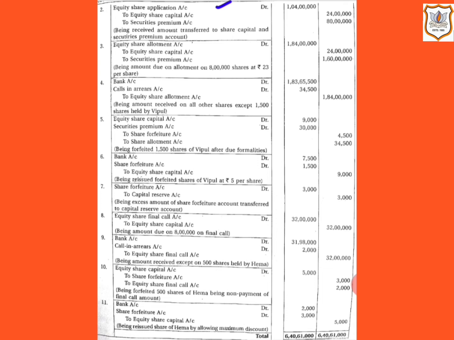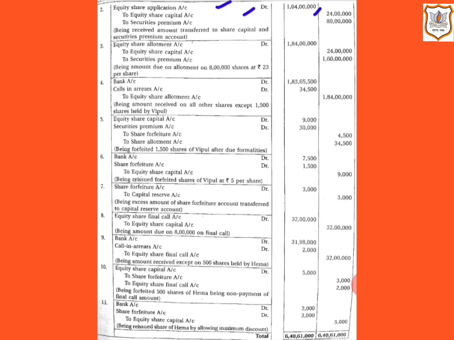Now, equity share capital account will be credited with the application money payable towards the share capital, that is rupees 24 lakh. That is 8 lakh equity shares multiplied by rupees 3. Rupees 3 is the price per share at the time of application excluding premium.